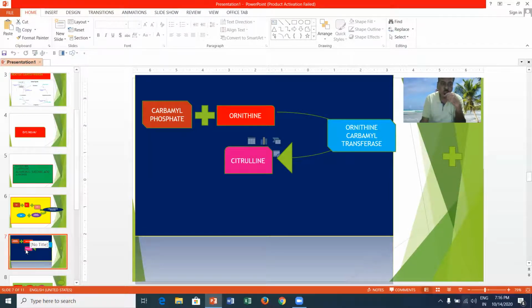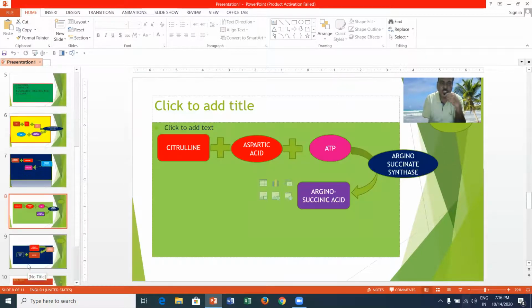The next reaction is this citrulline combines with aspartate, and in the presence of ATP, it converts into arginosuccinic acid. This reaction is aided by arginosuccinate synthase or synthetase. Citrulline combines with aspartic acid, in the presence of ATP, and converts into arginosuccinic acid by means of an enzyme called arginosuccinate synthase or synthetase.